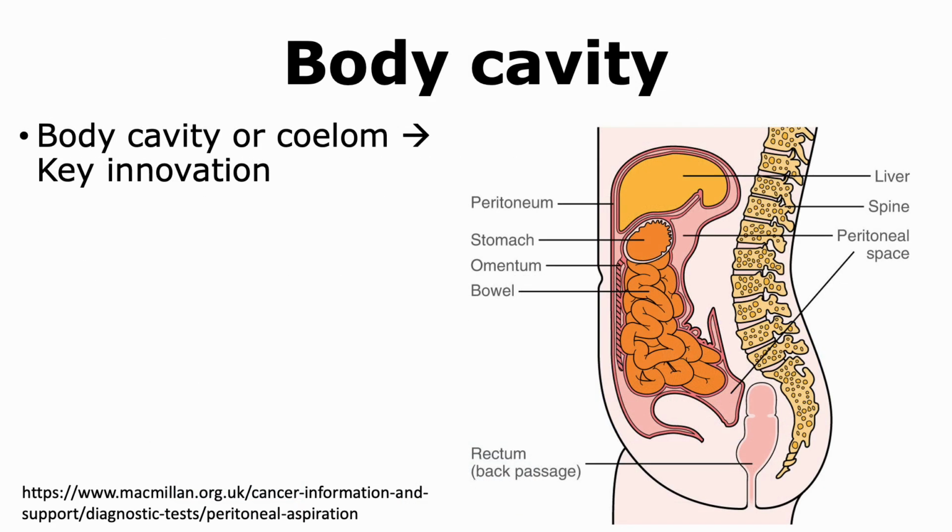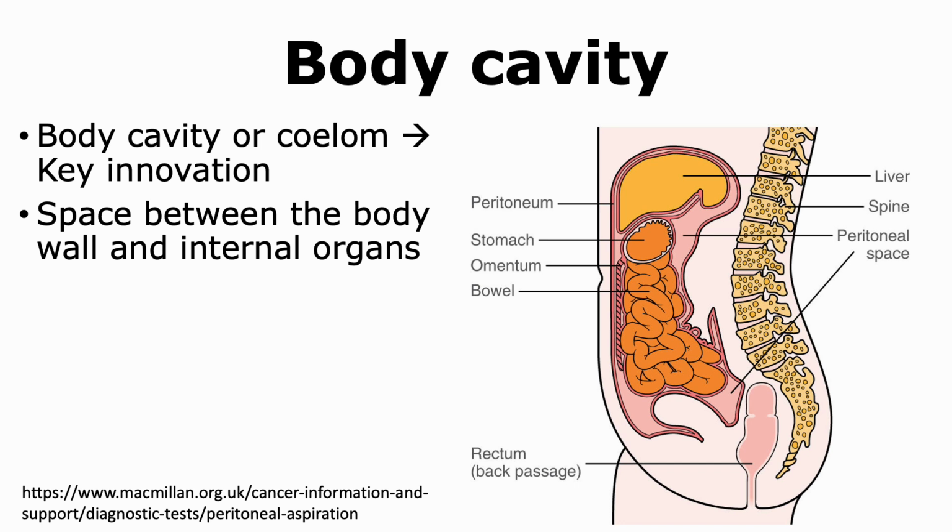Another body plan that is observed in animals is a body cavity, also called a coelom, which is another key innovation event. The body cavity or coelom is a space between the body wall and the internal organs. If we look at the figure, we are able to see the different digestive organs present in a human. And these digestive organs are present in a space which is the body cavity.